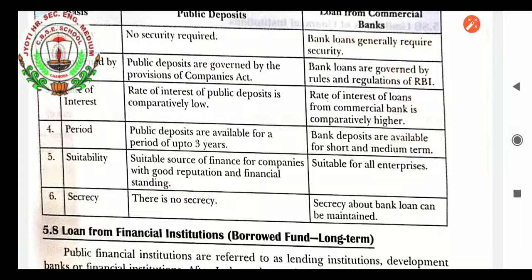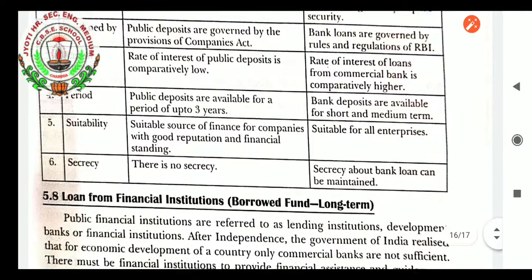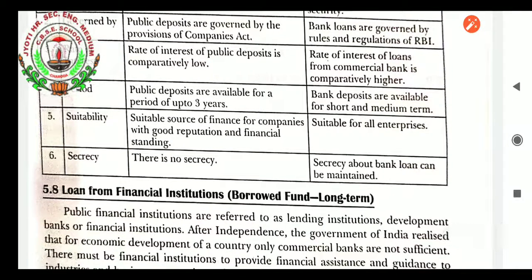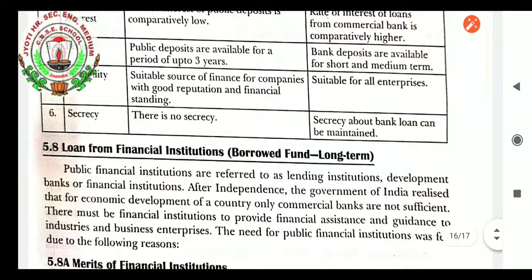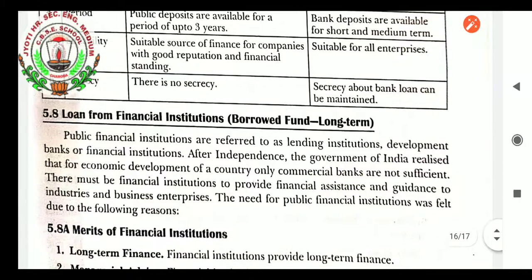Period: public deposits are available for a period of up to 3 years, whereas bank loans are available for short and medium term. Public deposits are a suitable source of finance for companies with good reputation and financial standing, whereas loans from a commercial bank are suitable for all enterprises. From the secrecy point of view, there is no secrecy in public deposits, whereas secrecy about a bank loan can be maintained because they are private.